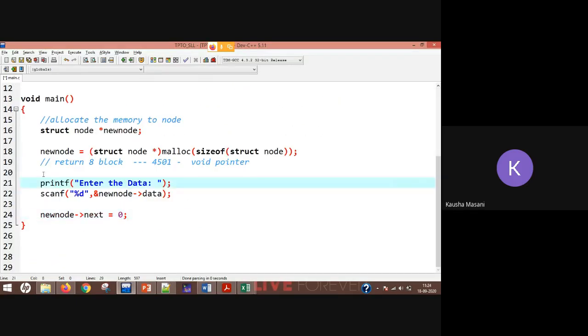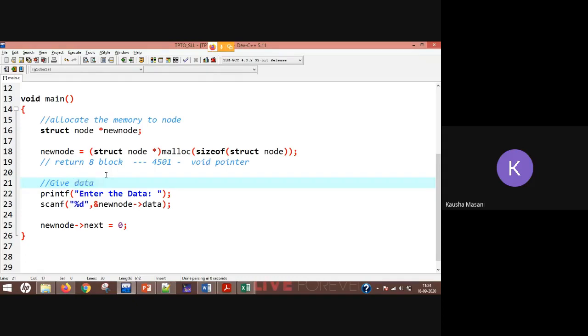So this is what you are doing: give the data part, and here you gave the pointer value. Okay, clear till here everybody, how we are going to code your node, how we are going to build your node, and how we are going to give the data and the pointer part to your node.